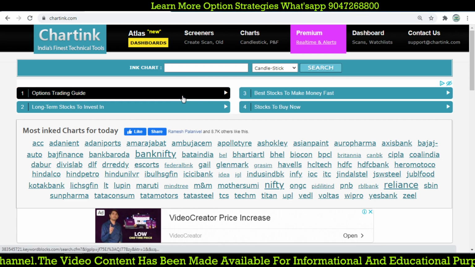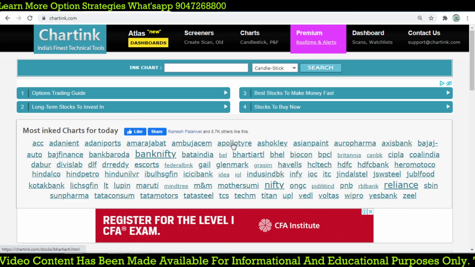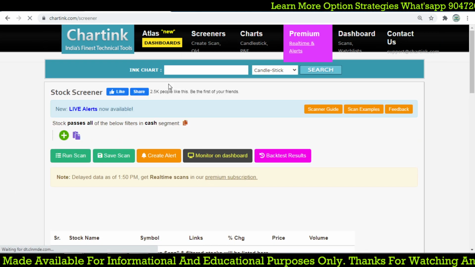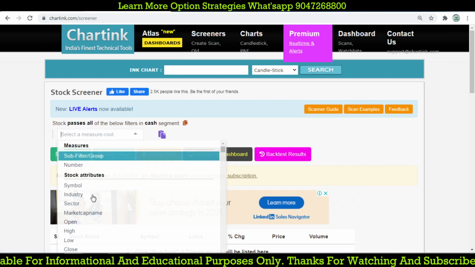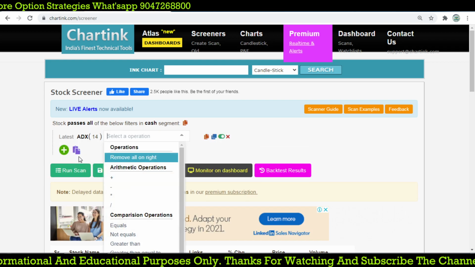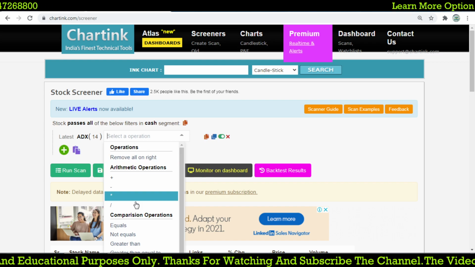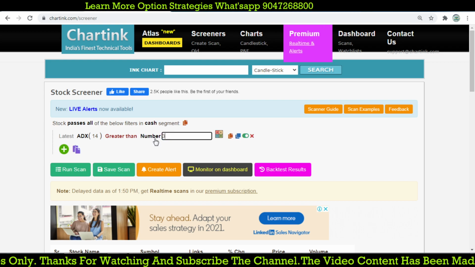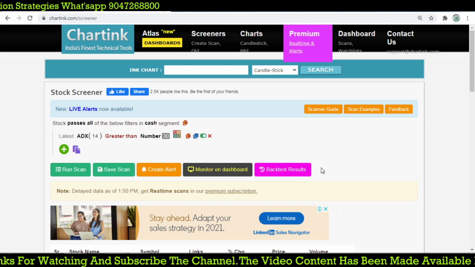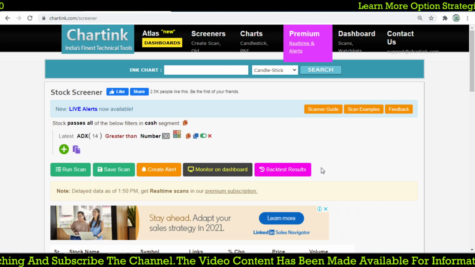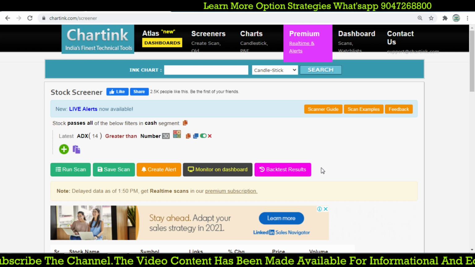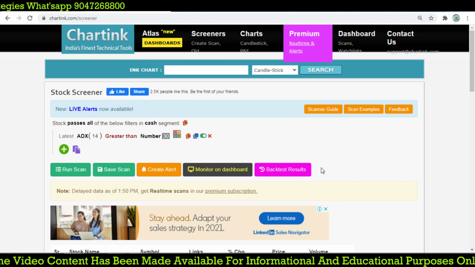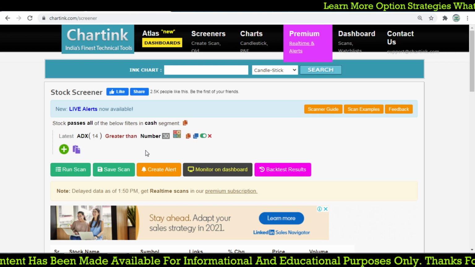First, the stocks which have more movement expected, we can filter out using ADX. Let me show you the ADX, the daily ADX, where the number is greater than 30. That will give you stocks that are trending. Whether it is a buy trend or a sell trend, we don't know, but using this ADX filter we find stocks moving in a trend. Either it may go up very fast or go down very fast. That is the first point where we use the ADX.